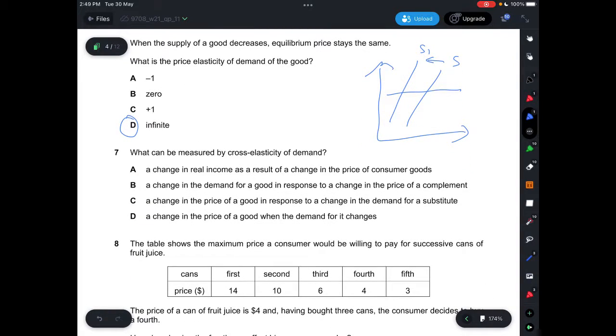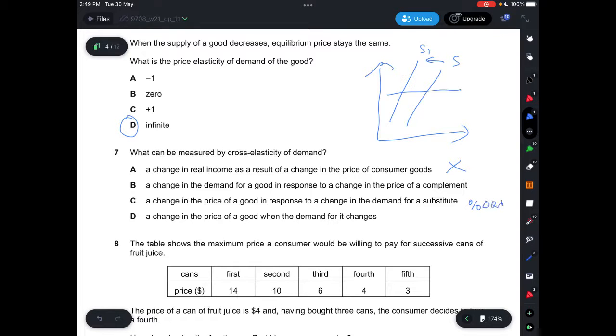Question 7, what can be measured by cross elasticity of demand? That would be cross elasticity of demand could be, let's say, determine whether the goods are complements or substitutes. So A, it says a change in real income, which will be under YED, so it's not correct. B, it says a change in demand for a good in response to change in price of complement. That would be correct, because for CED, this would be something like this.